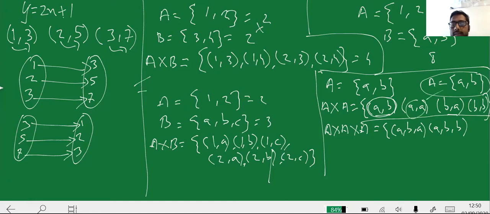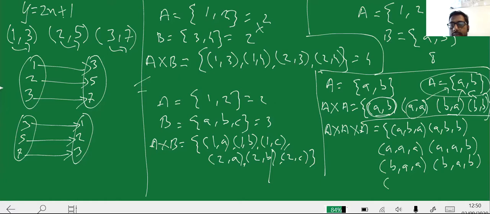Then consider this with this. So that is going to be AA and A, AA and B. Then consider these two, which is going to be BA and A, BA and B. Then consider this. So that is going to be BB and A and BB and B. As here your order is important, AB and A is different from BA and B. Each of them represents a different value.